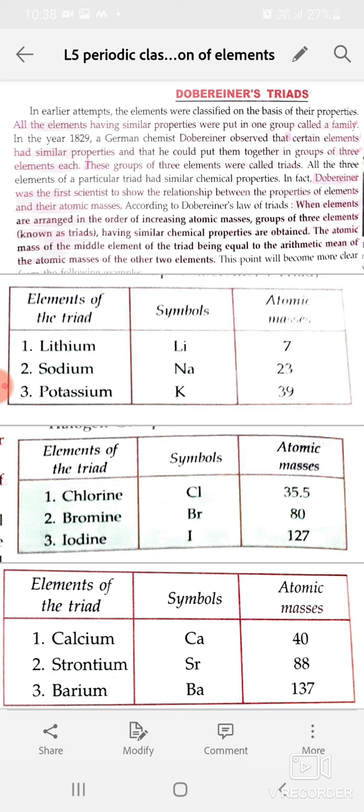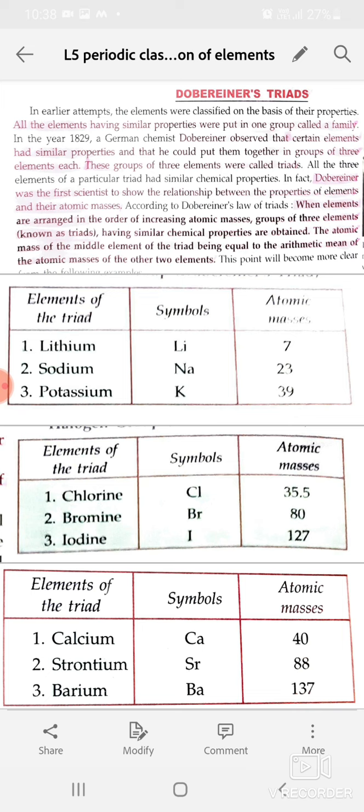We will now describe the various attempts which have been made to classify the elements from time to time. And finally, we will discuss the modern classification of elements. Let us start with the Dobereiner's triads. In earlier attempts, the elements were classified on the basis of their properties. All these elements having similar properties were put in one group called a family.